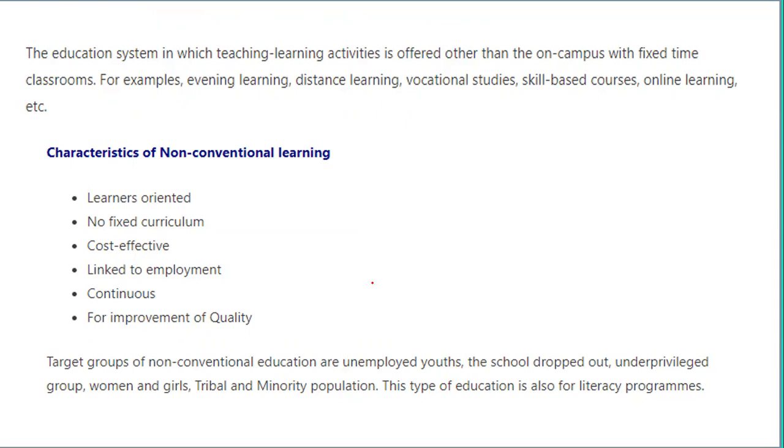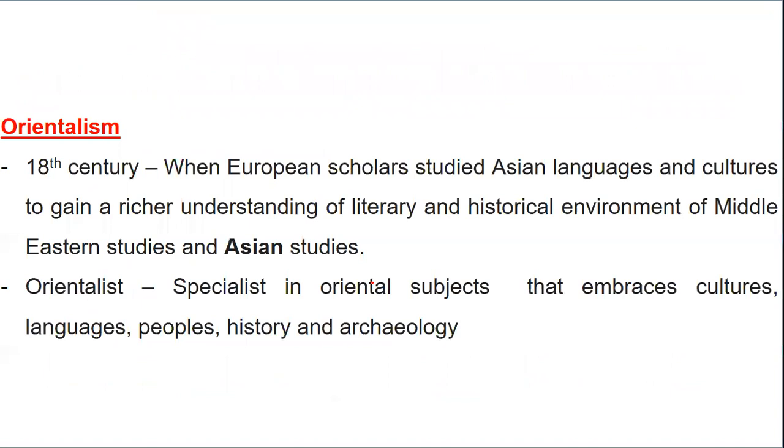The target groups of non-conventional education are employed and unemployed youths, dropouts, underprivileged groups, women and girls, as well as tribal and minority populations. This type of education is for literacy programs. So this gets covered under non-conventional learning.